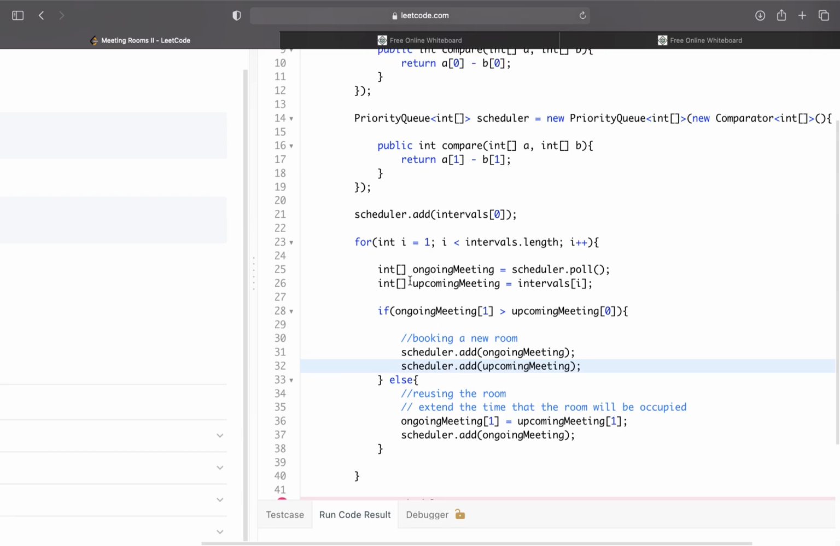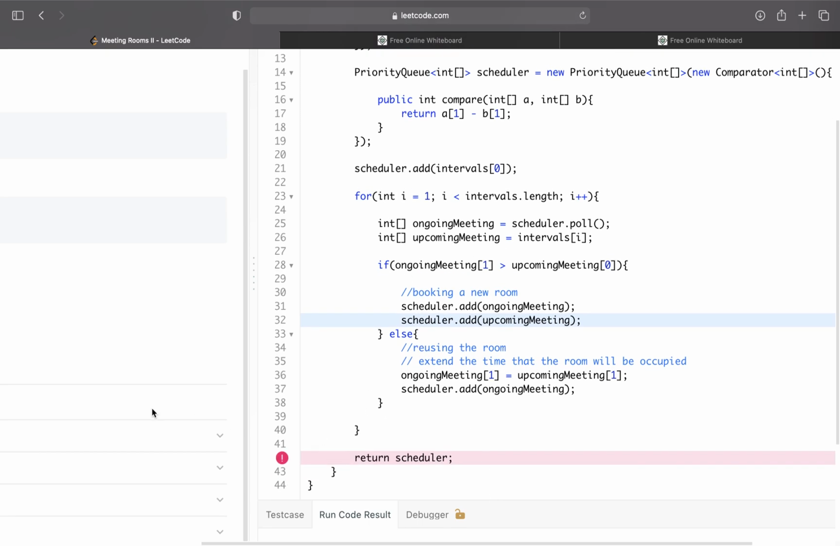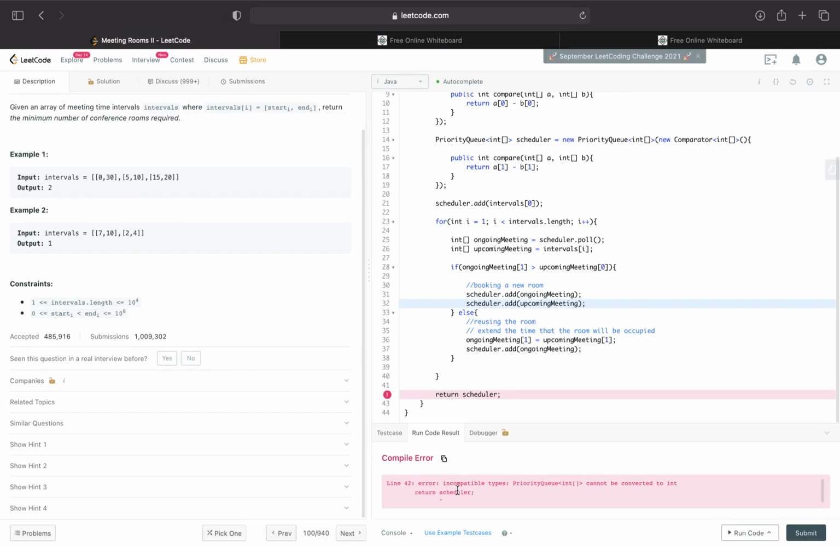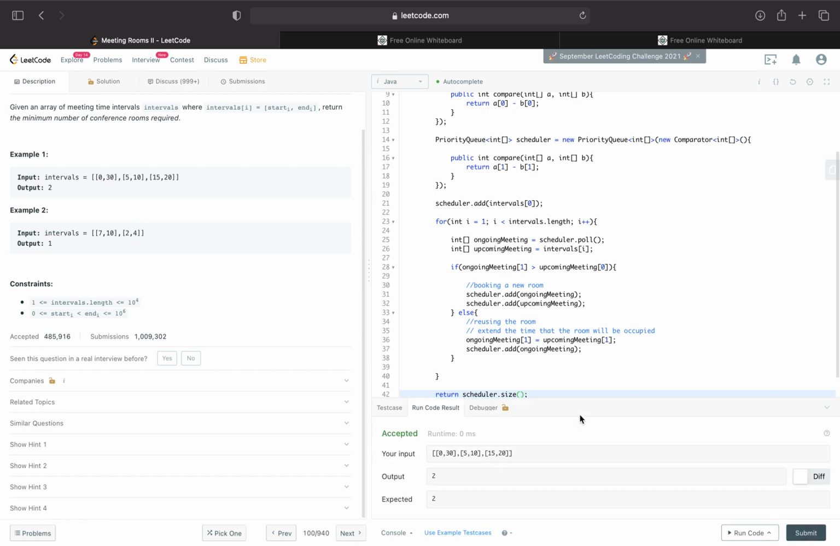Oh, I'm sorry. So scheduler, remember, is our min heap, and here scheduler is basically representing the amount of meeting rooms we'll need. So we'll just need scheduler.size, because that's the amount of meeting rooms we'll need. Okay, sorry about that. So that's accepted. I was gonna say one more thing.